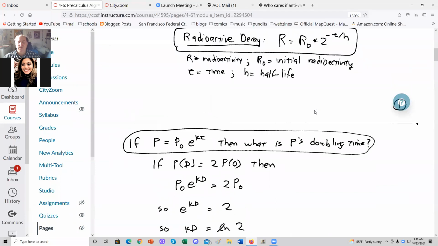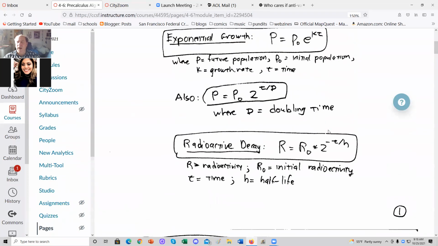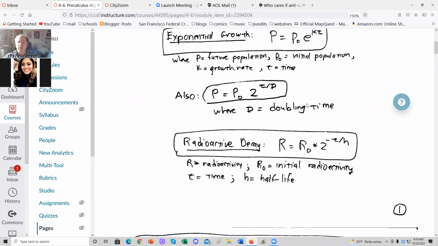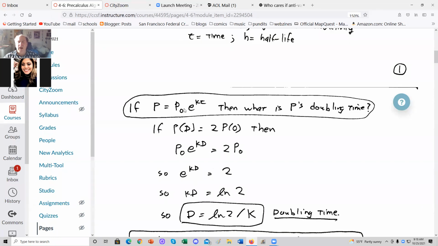Now we try to relate these two formulas. If P equals P naught e to the kt, then what is P's doubling time? If you have a growth rate of k, what's the doubling time? Well, if P after the doubling time d is twice P naught, then P naught e to the kd equals twice P naught.